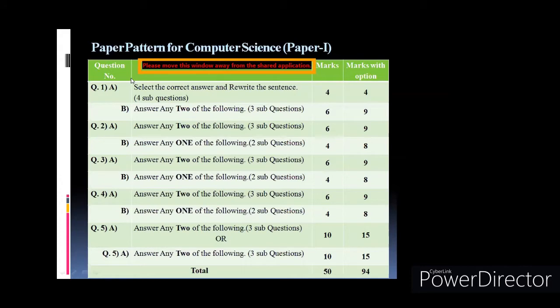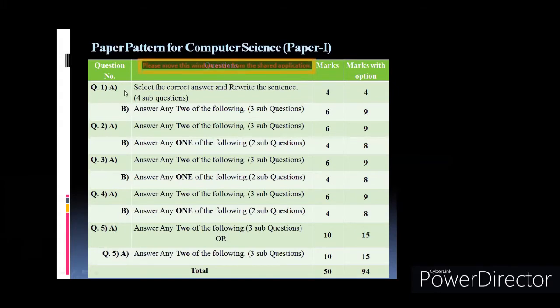In computer science paper 1 as well as in computer science paper 2, this is the paper pattern. Only question number 5 changes here. In paper 1 we'll have C++ and HTML, and in paper 2 we'll have assembly language programs only.